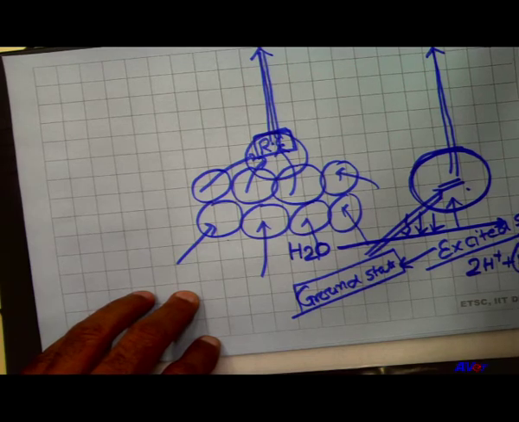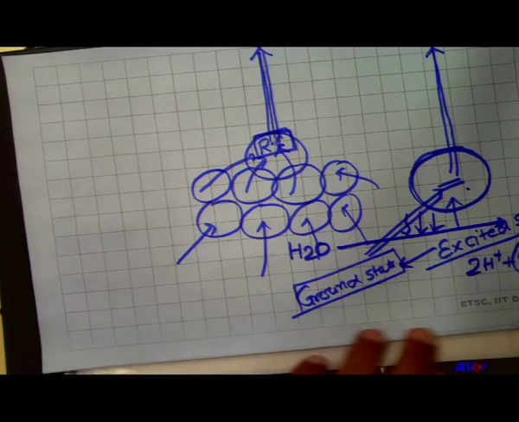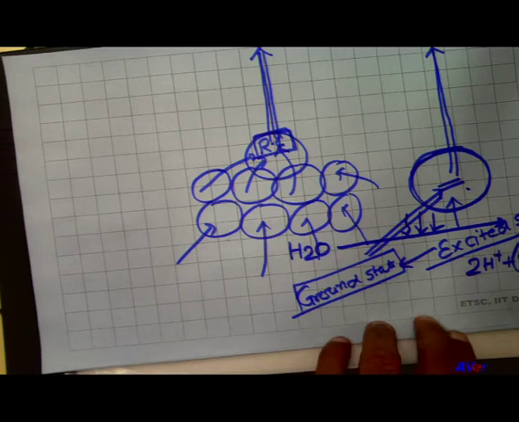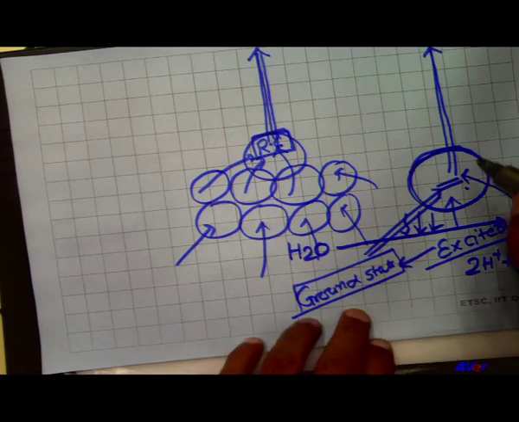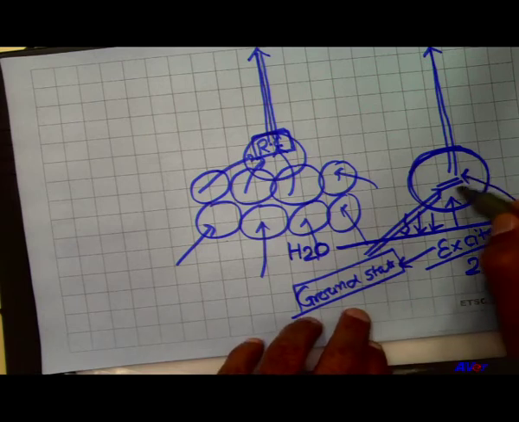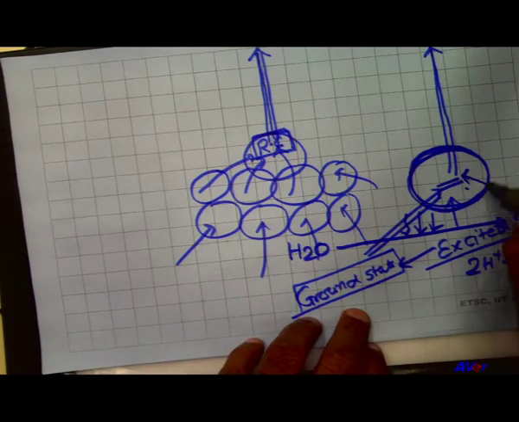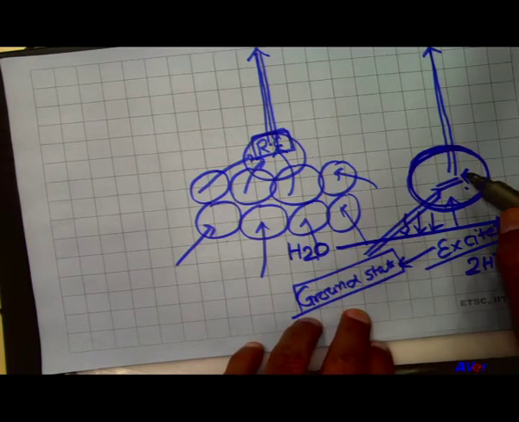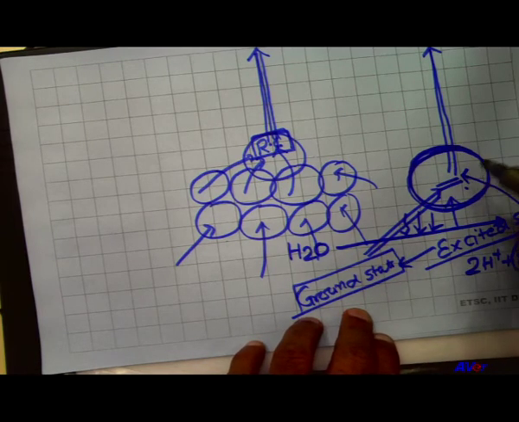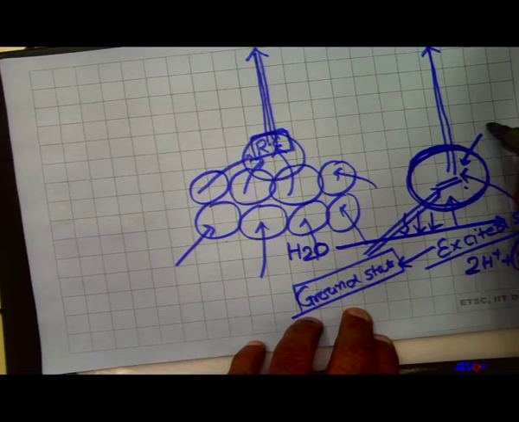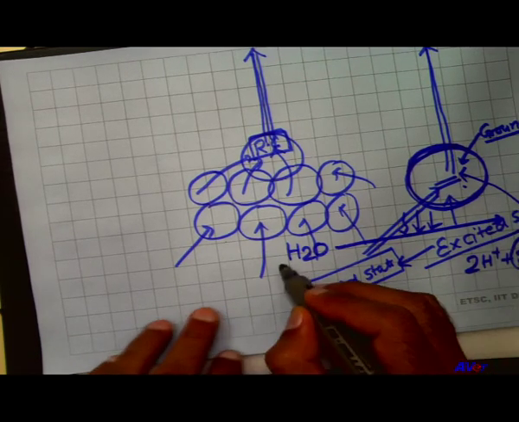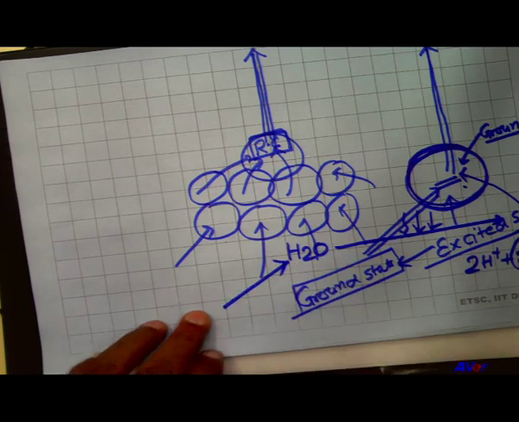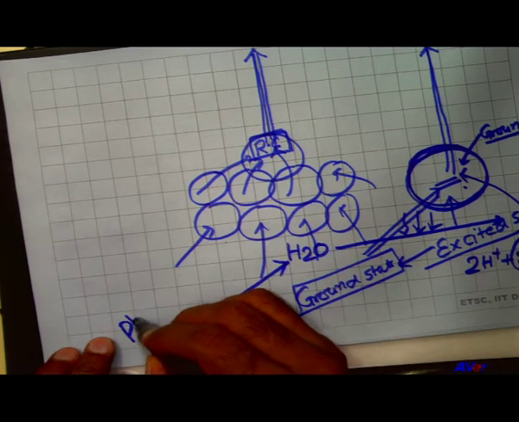The electron released by the water came here. This electron is received by the reaction center, that is the pigment system, and now it comes into the ground state. This reaction is also called photolysis of water.